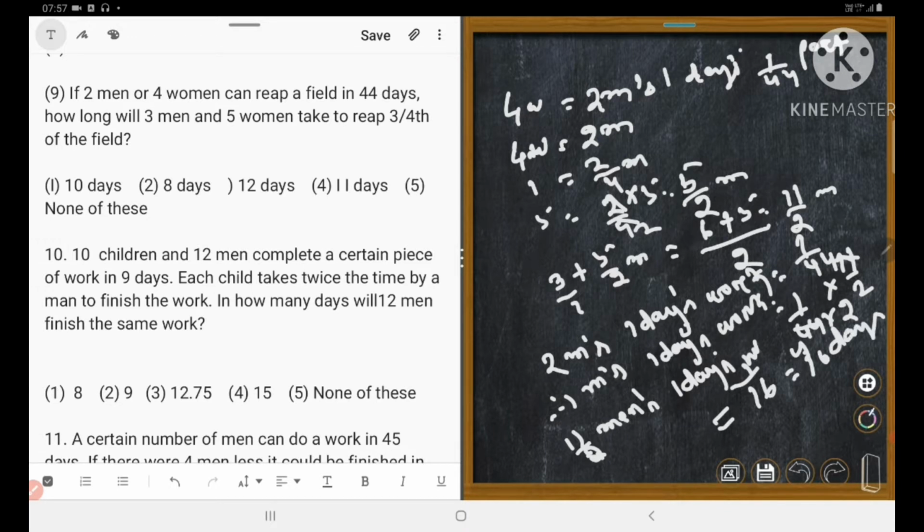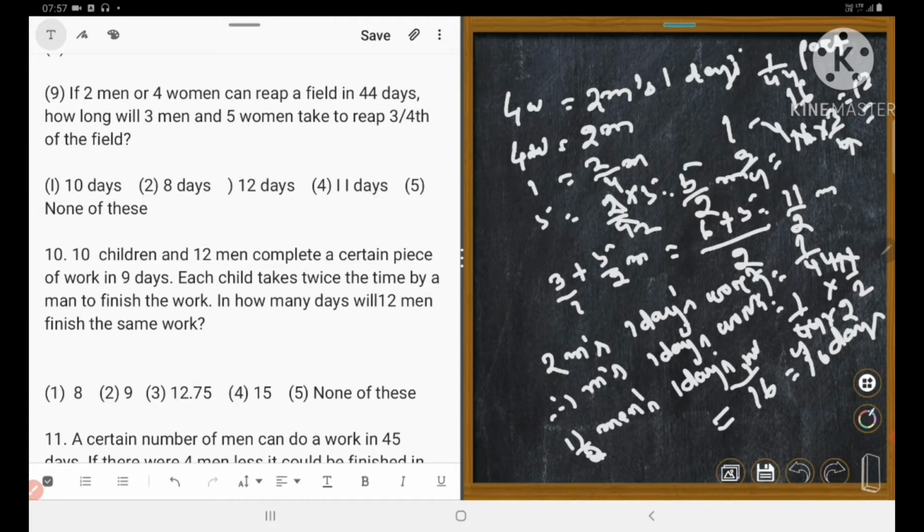So 3 men and 5 women take 16 days to reap the whole field. 3/4 of work is equal to how many? 16 into 3/4 is equal to 12 days.